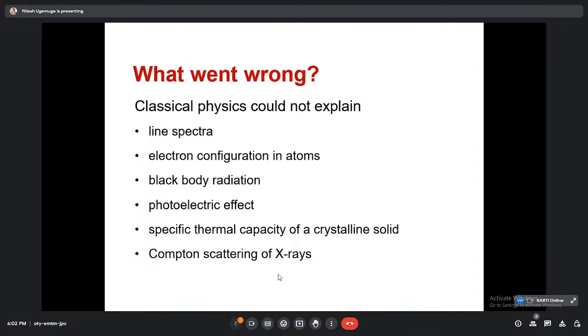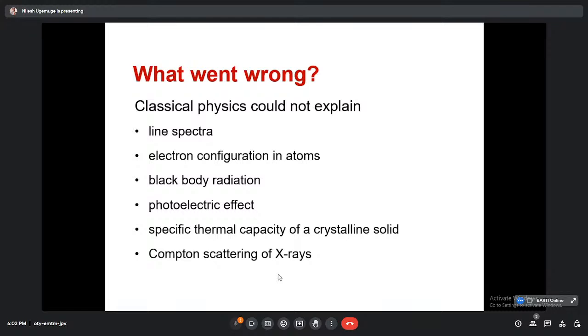The line spectra, as you may know, from the atoms basically. Then the electron configuration in atoms. Then black body radiation, which was a very big disaster for classical mechanics, and that basically gave birth to quantum mechanics.